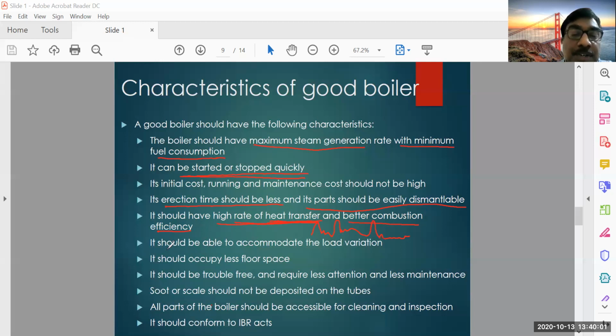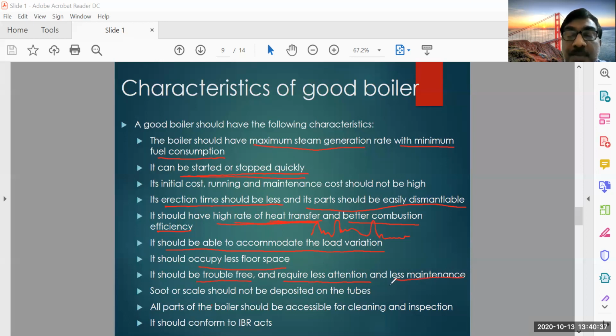This is the point actually. It should be able to accommodate the load variation. If the load demand is more and you are not able to supply the steam according to that demand in a very short period of time, then it will not be a good boiler. Immediately it should respond to the load variation, and it should occupy less floor space. Obviously, the size matters.